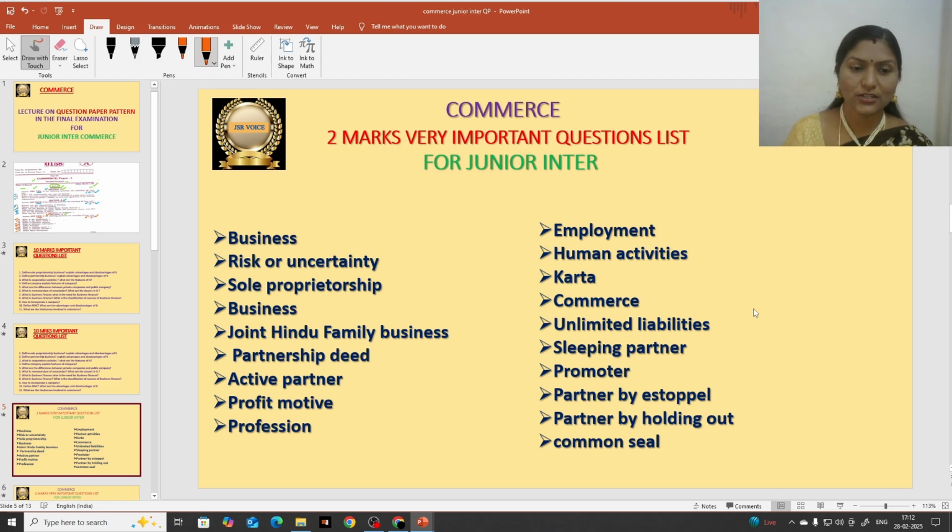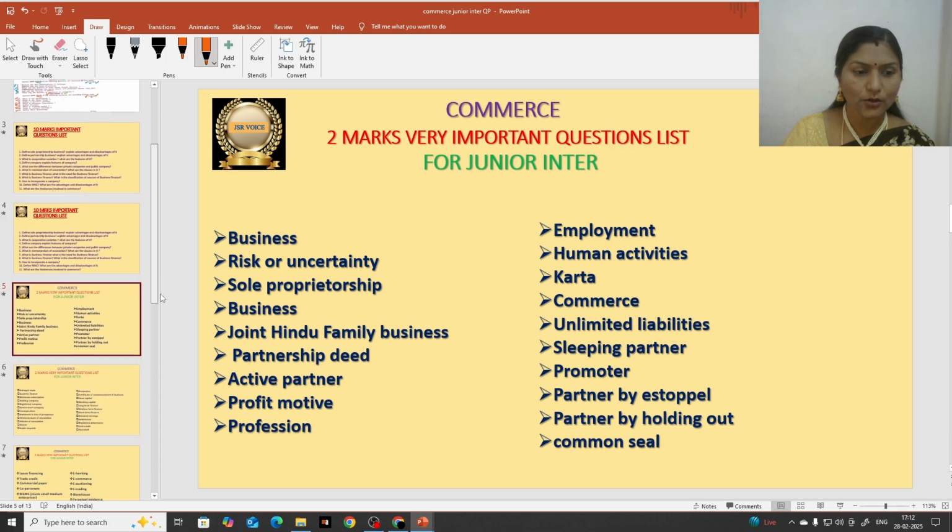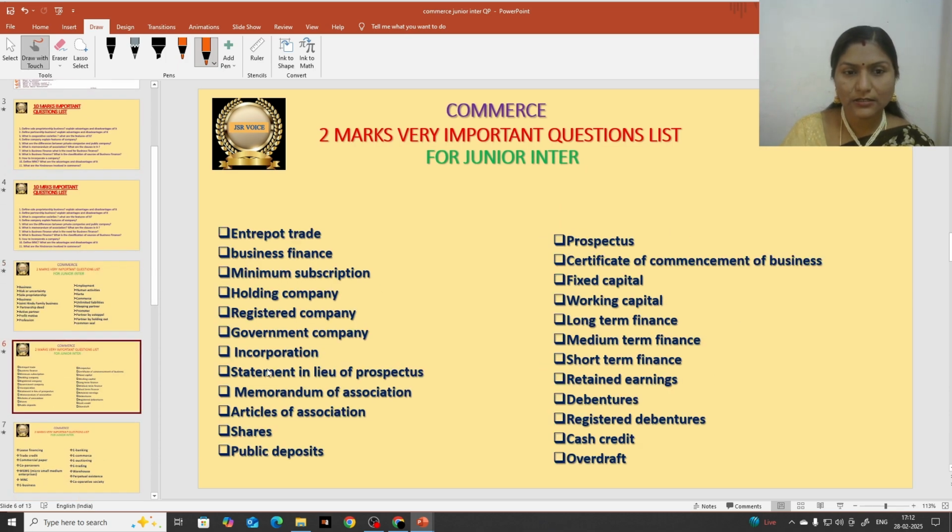How much answer you should write in the examination, everything I mentioned. And this is the first list of 2 marks, and I will show the other list also. This is the second list, the continuation. So these are the total questions that you have to learn compulsorily. And next I will give you the third list also. You can go through all this.